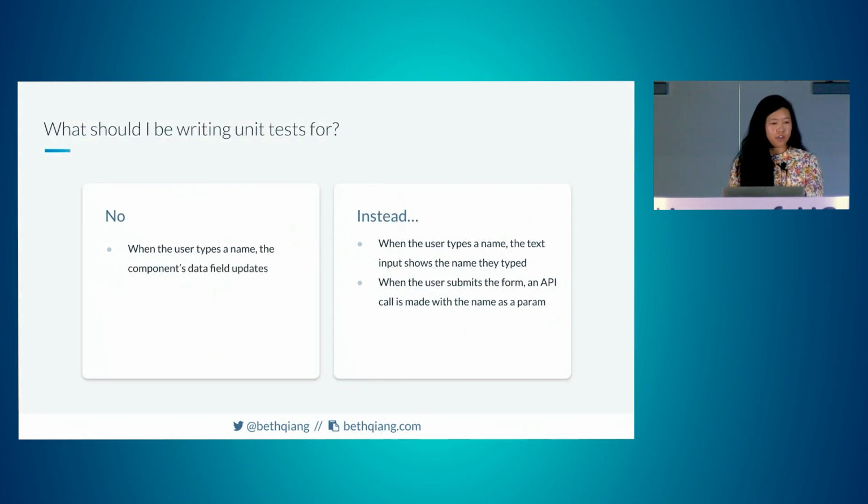So for example, you don't want to be testing that when a user types a name, the component's data field updates. Again, that would be testing implementation. Instead, what you could test is when a user types a name, the text input shows the name that they typed. This may be controlled by your component library, and so if you are doing that, hypothetically, that should be tested by your component library. Another test you could do to verify that the data field is updating as you wish is when the user submits the form, an API call is made with the name as a parameter.